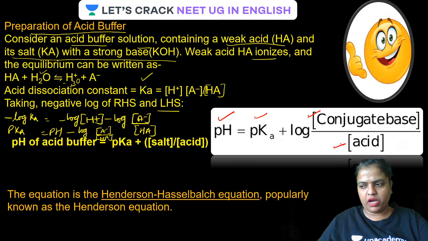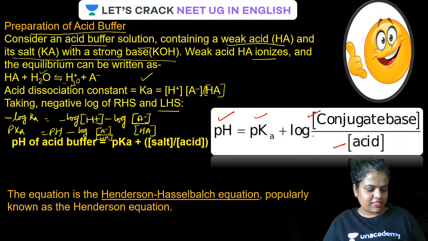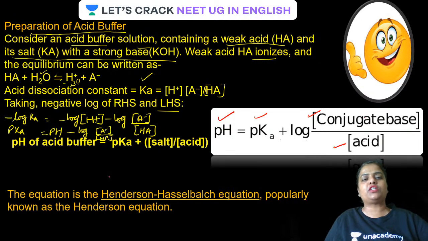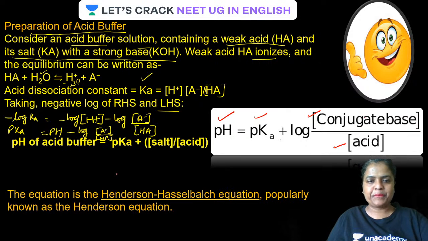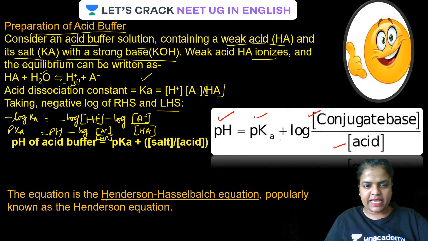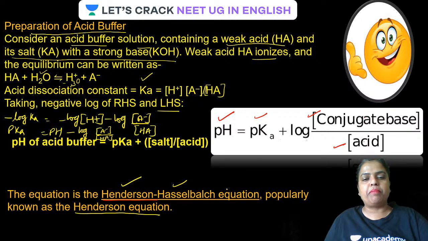This is how the formula is going to come out. This is a very famous formula to calculate the pH of a buffer and is called the Henderson-Hasselbalch equation, popularly also called the Henderson equation. Henderson-Hasselbalch equation.